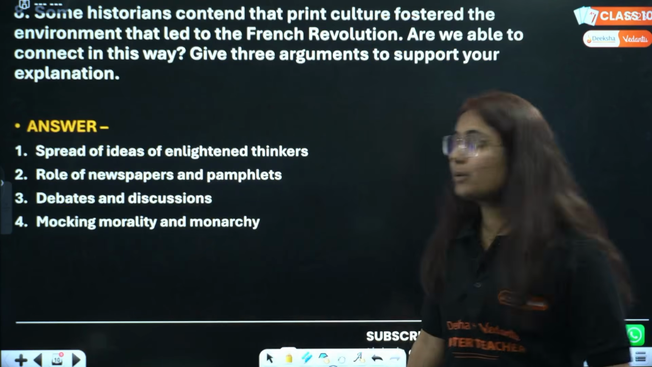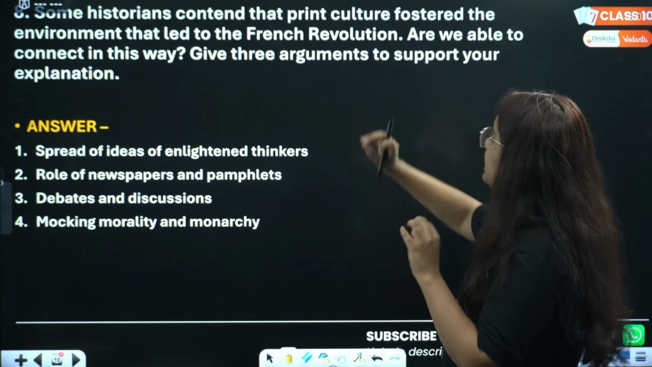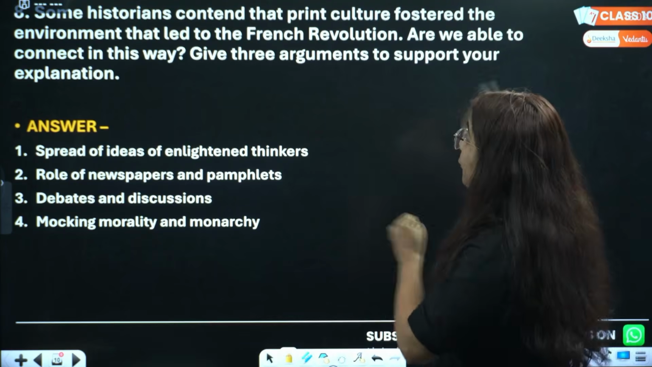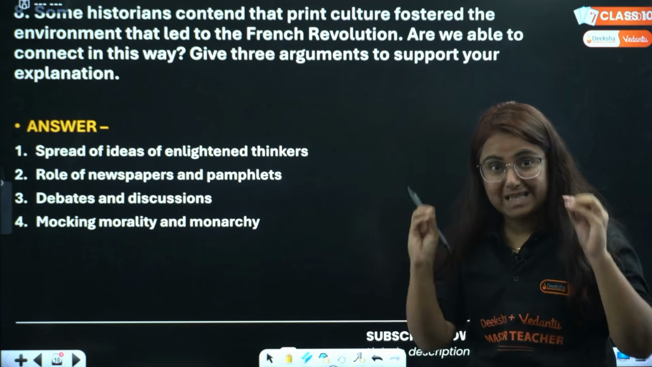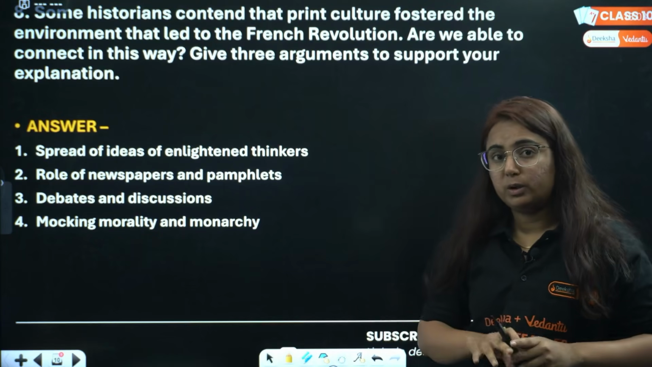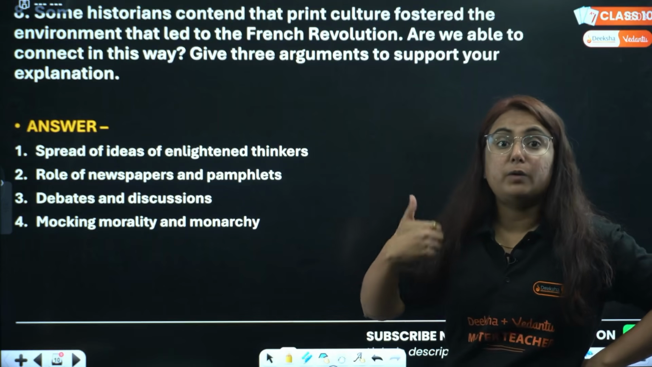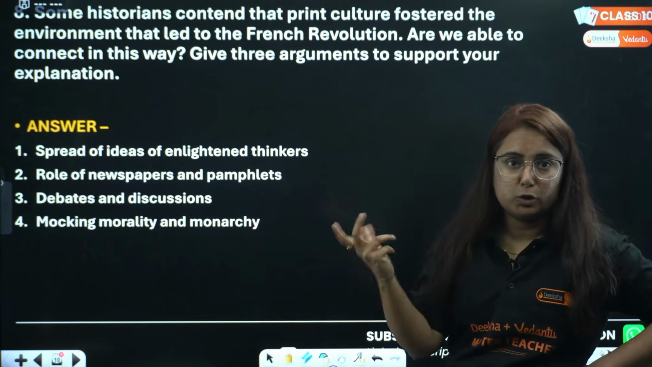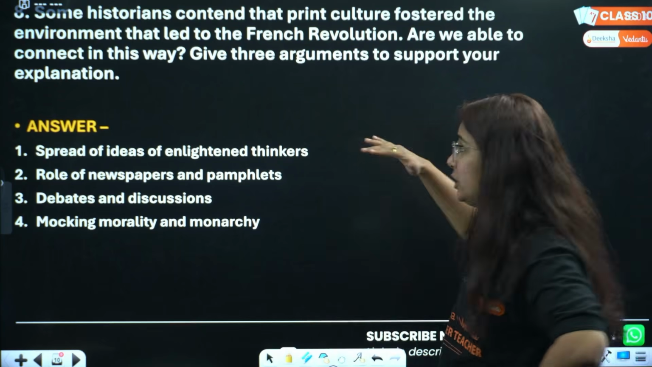And here we are with question number 8. The question says, some historians contend that print culture fostered the environment that led to the French Revolution. Very important from the chapter Print Culture and the Modern World, that because of print, how the French Revolution occurred, how it fostered the French Revolution particularly. Good answer. Comes frequently in exams. How do we need to explain it?